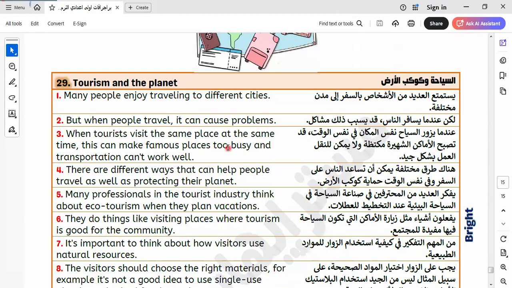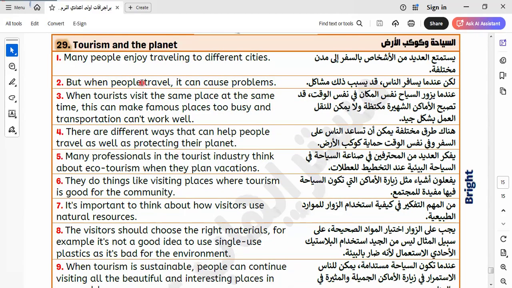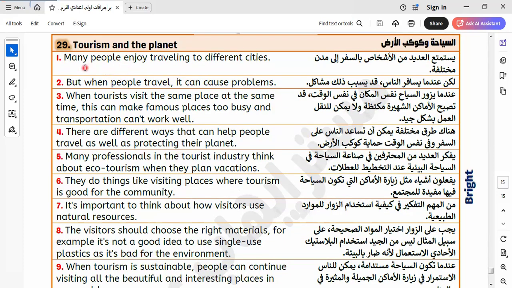Tourism and the planet. Let's read it together. I think we talked about this. I have a video about ecotourism. You can return to the video and revise it. Okay, so we can benefit from this video.